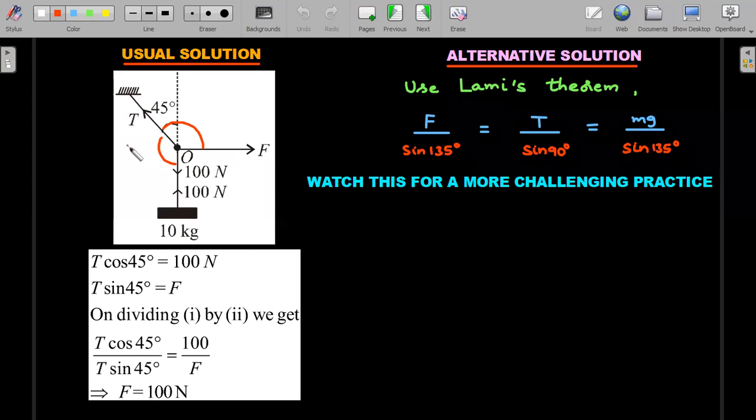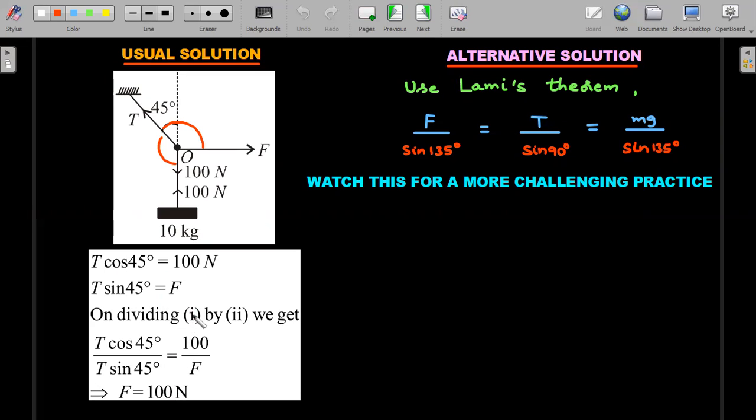So he's talking about a thread which is pulled from the middle. Initially without the pull, this was straight, and you are pulling it from the middle to the right so that it forms an angle like this. So this is the upper part of the thread, this is the lower part, and this is the point of application of a rightward force. This is the external force that you're applying. So it all makes this 45 degree, this is 135, this is 135, this is 90 degree, and stays in equilibrium. One way of solving for the value of the capital F that you're pulling is to apply the standard vertical balance of forces and horizontal balance of forces this way and divide and get to it.